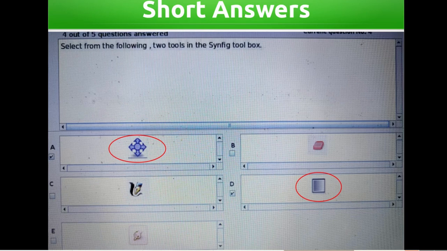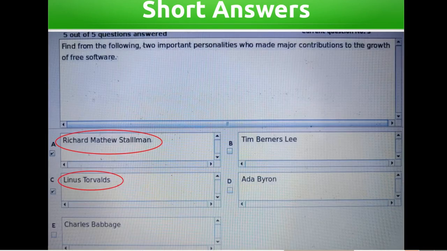Select from the following two tools in Synfig toolbox. Correct answers: option A and option D. Find from the following two important personalities who made major contributions to the growth of free software: Richard Matthew Stallman, Tim Berners-Lee, Linus Torvalds, Ada Byron, Charles Babbage. Correct answer: Richard Matthew Stallman, Linus Torvalds.